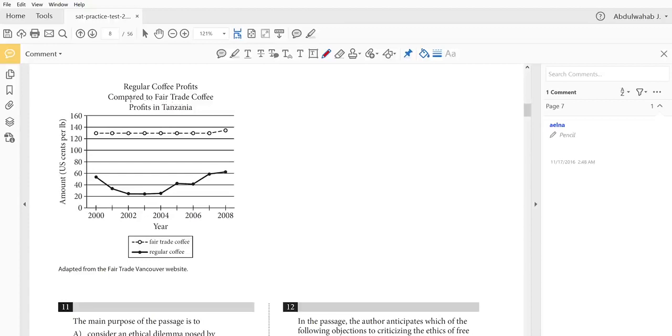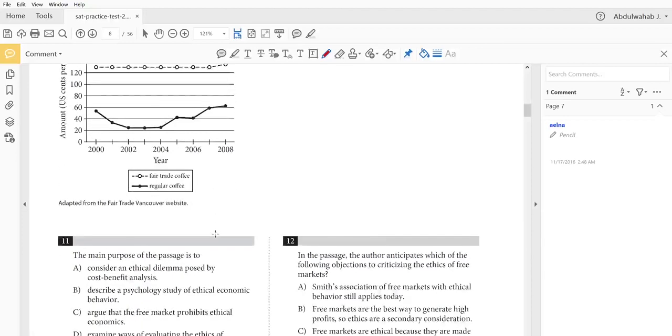which is in Tanzania. So the fair trade coffee is symbolized on the graph by the dashed line, and the regular coffee is symbolized by the bold line, which is unseparated or one complete line. Both of them are profits in Tanzania. So let's take a look at the questions now.